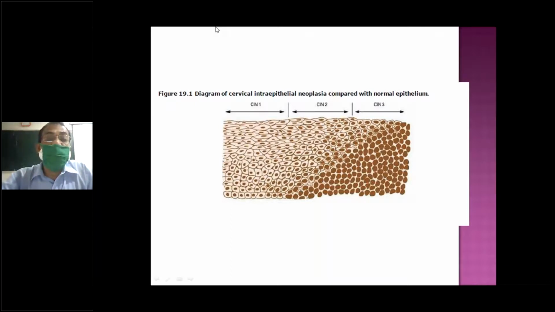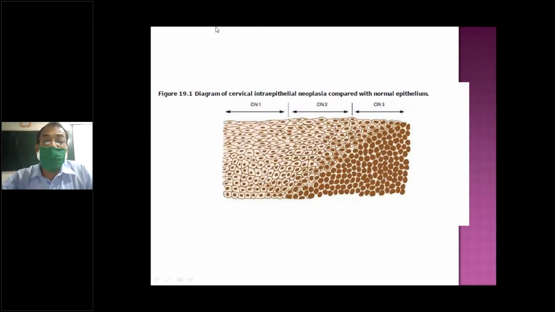Here it is one third, measured from the basal layer. If this is encountered, this person is involved. You see these are all pre-malignant cells, with dark nuclei. This is CIN1. These are involved: one third from the basal layer.